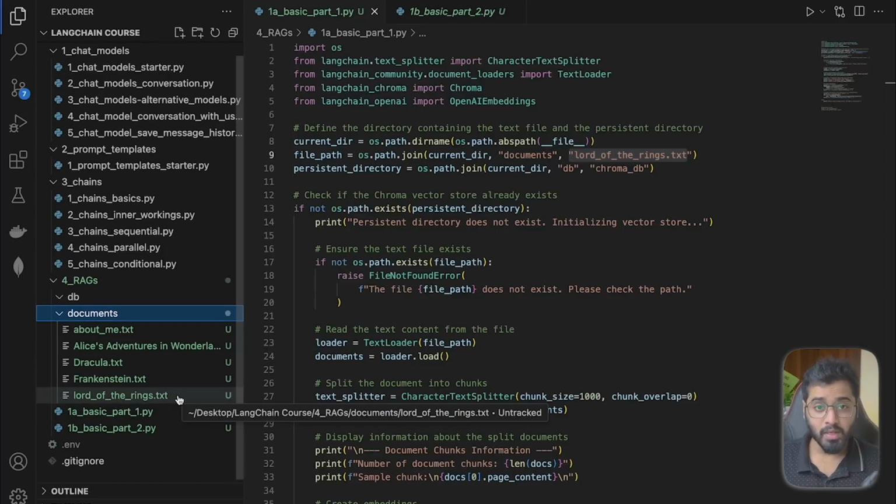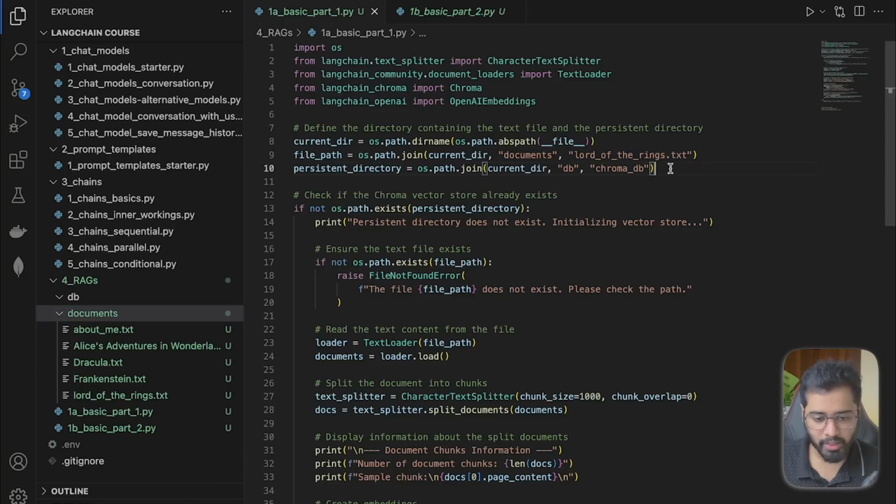All right, so now this is where the actual vector stores come into play. Now we need to provide a directory in our project for ChromaDB to go ahead and create its vector store. Remember, we are going to be storing all of our vector embeddings locally and not in the cloud, because we're just learning, right? So I'm just going to tell it to create a folder inside of our current directory, call the folder db, and then create a db file inside of it called chroma_db. We've named it persistent directory because whatever is going to be saved there is going to be persisted, as in, it's not going to be erased every time we stop the application and restart it.